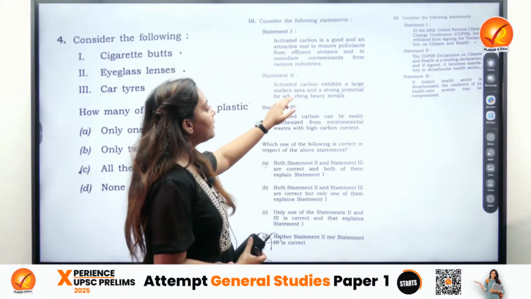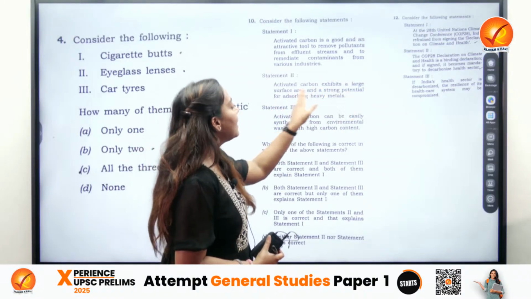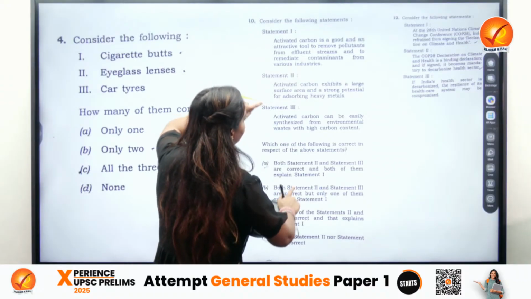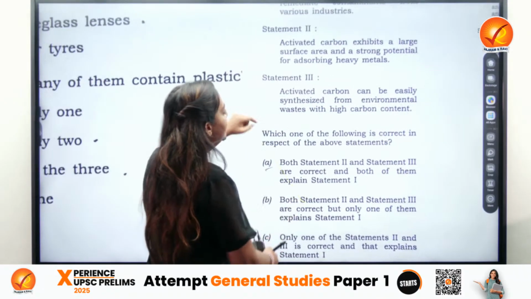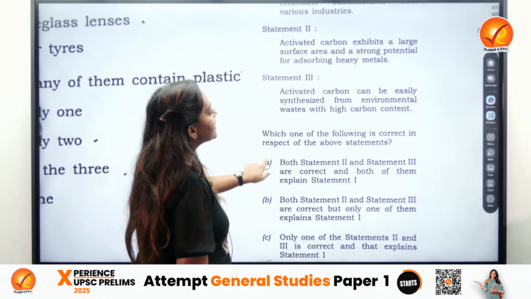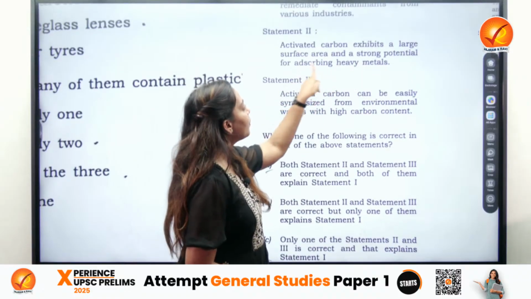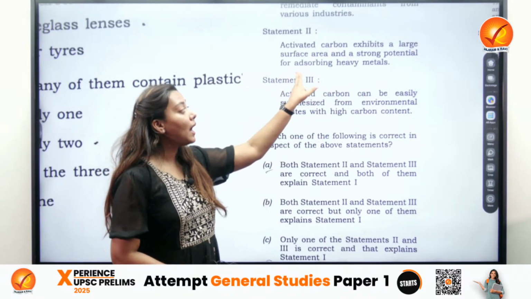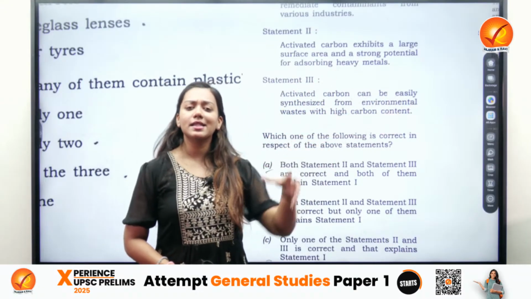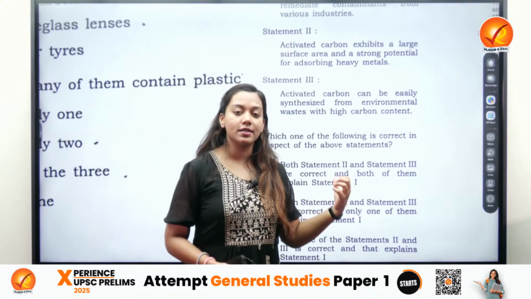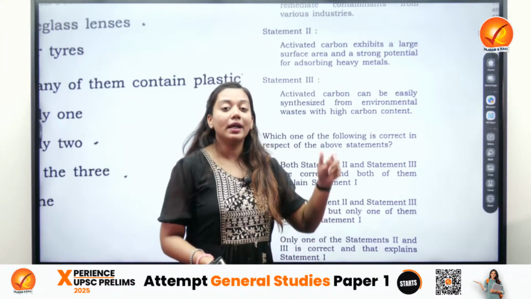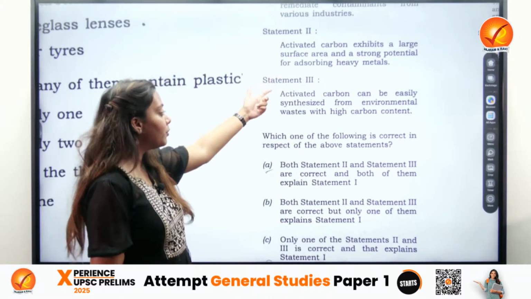The second statement told us that it exhibited a large surface area and a strong potential for absorbing heavy metals. This is one of the prominent reasons why we consider it a thing which can trap pollutants, and therefore it helps us in addressing the problem of pollution.